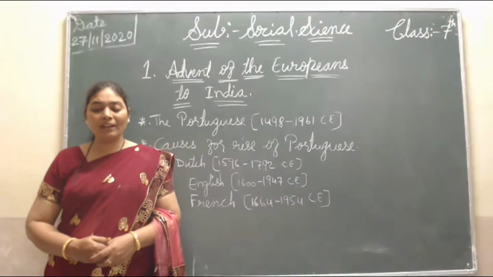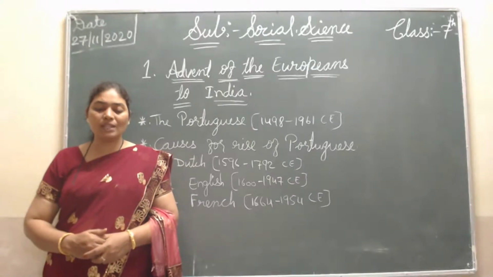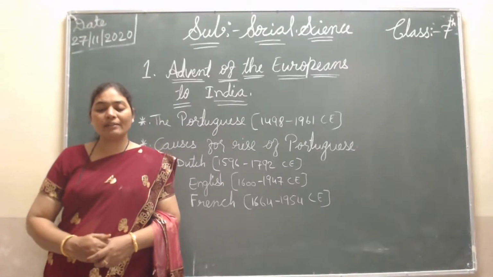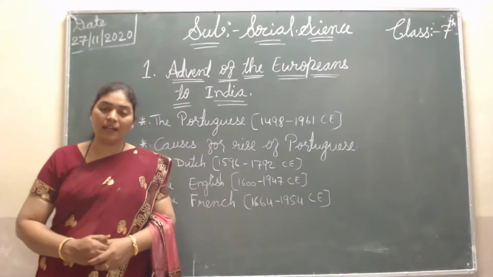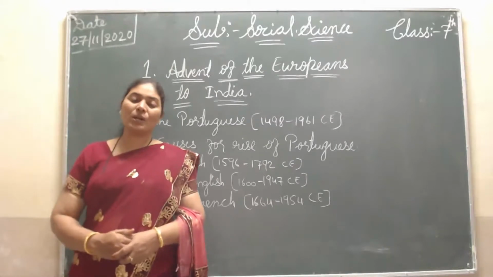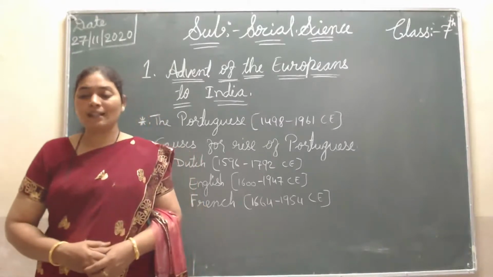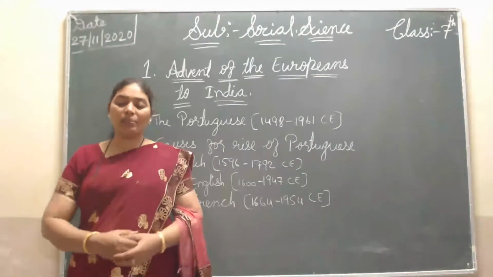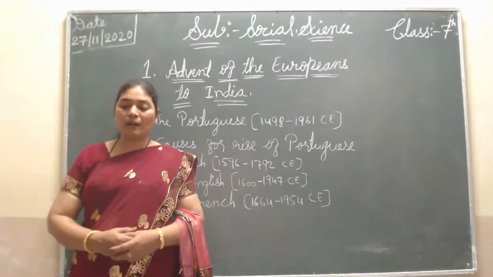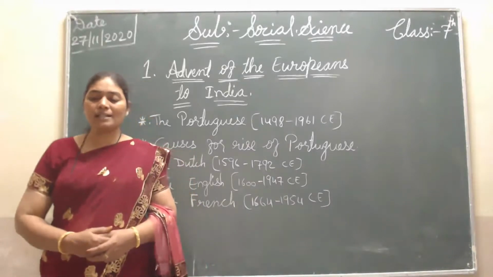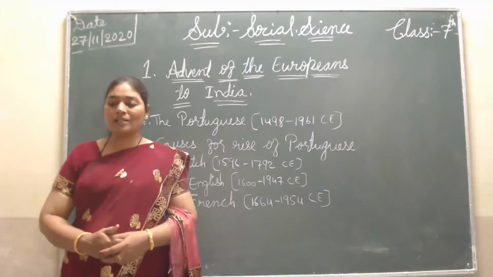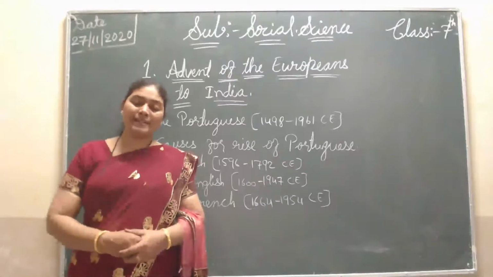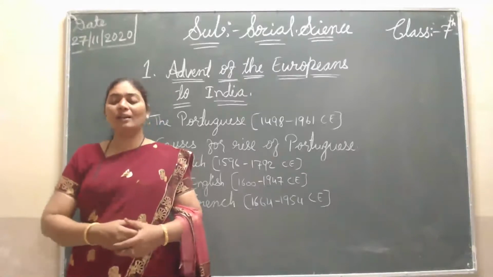Then the French opened their first warehouse in Surat in 1668. Within a short time, they established their trade centers in different parts of India. They were also very strong people, and they also shortly started their business centers. The French trade centers were Pondicherry, Machilipatnam, Kasimbazar, Mahe, Karaikal and Chandranagar. These all became trade centers, and they made Pondicherry the capital.